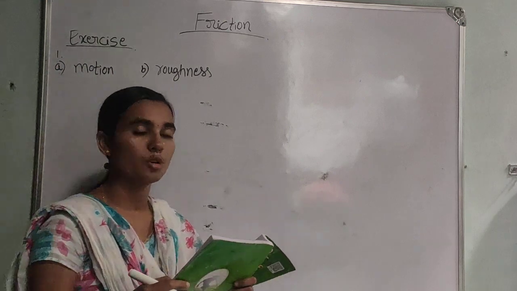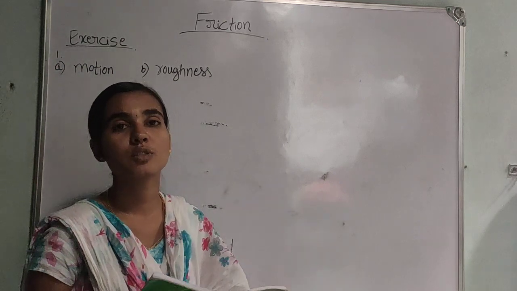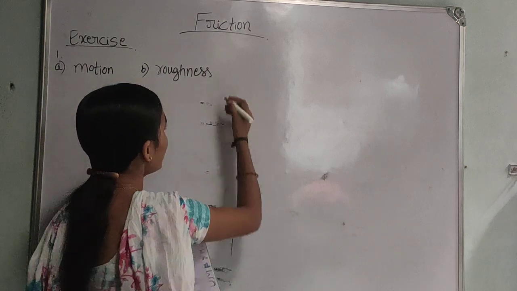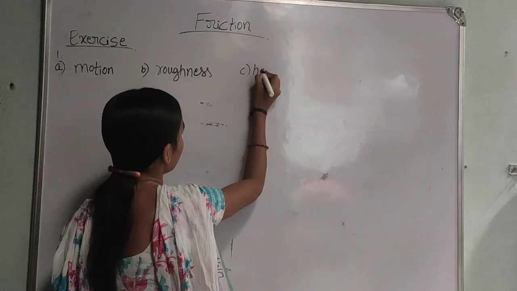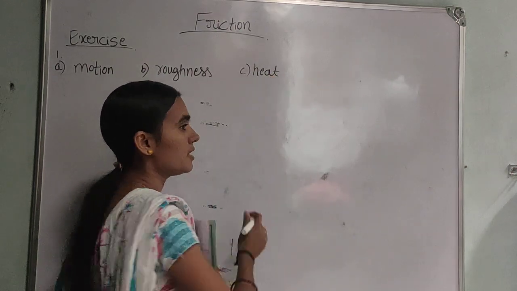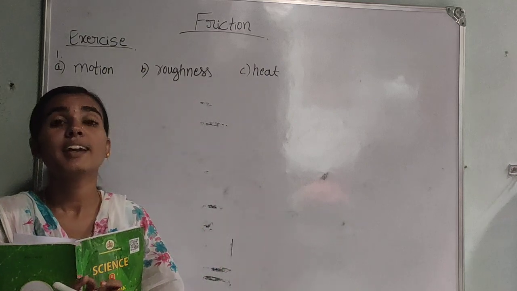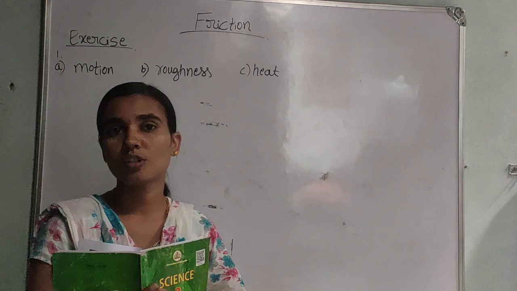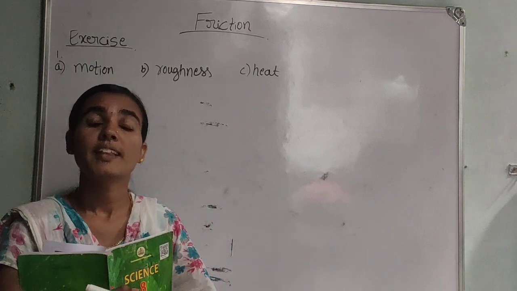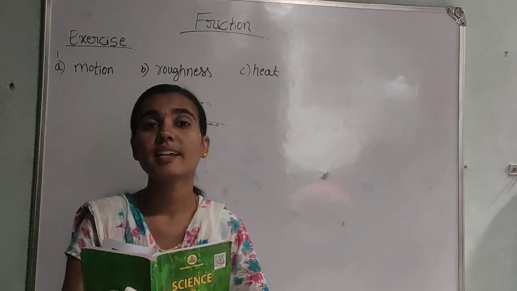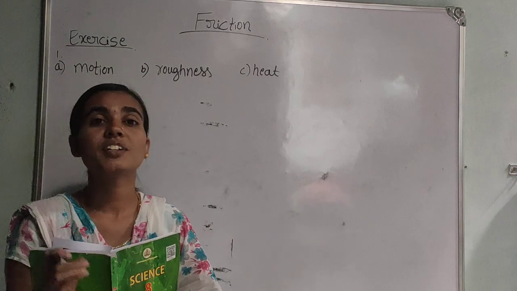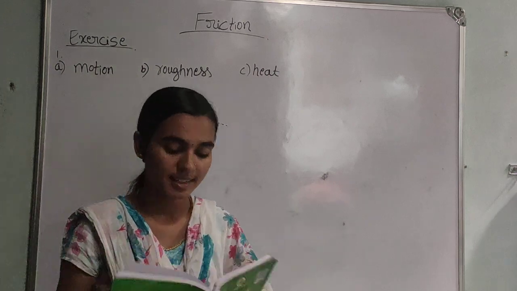Third: friction produces dash. What is friction going to produce? Friction produces heat. Just rub your palms and it produces heat. Or if you switch on the mixie for one or two hours, it also produces heat. That shows that friction produces heat.